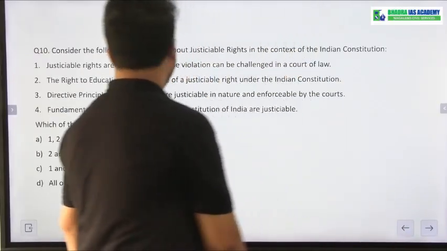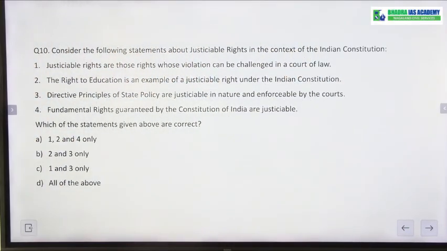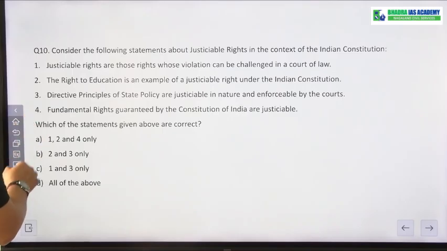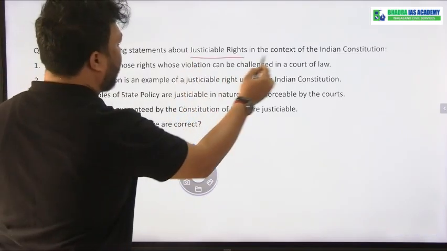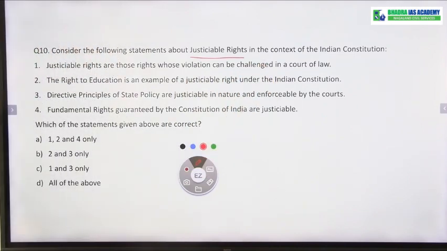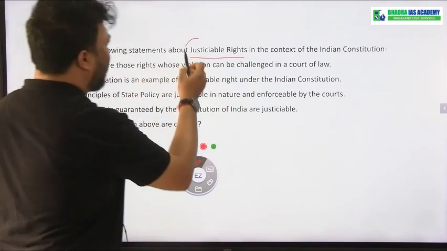Coming to question number 10, and this will be the last question for today. It is about justiciable rights in the context of the Indian Constitution. What are justiciable rights?